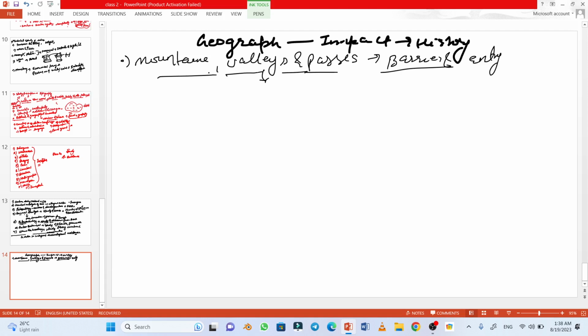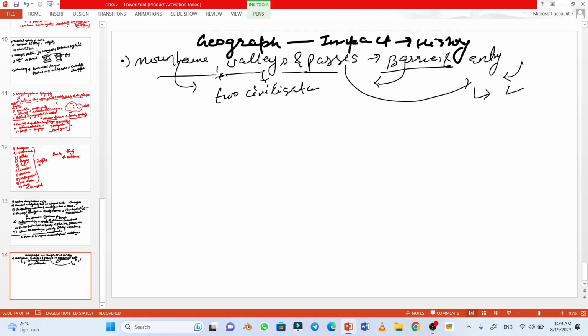How do they do that? For example, mountains act as barriers and cannot connect two civilizations living apart. But passes provide an entry point, so the two civilizations can meet, form a different culture and shape the history.